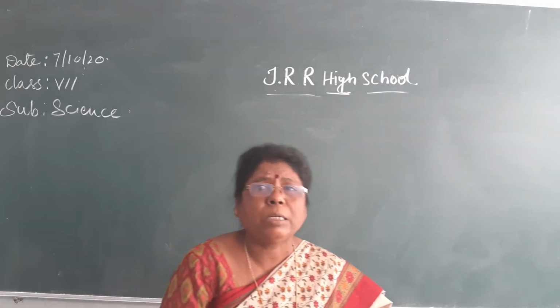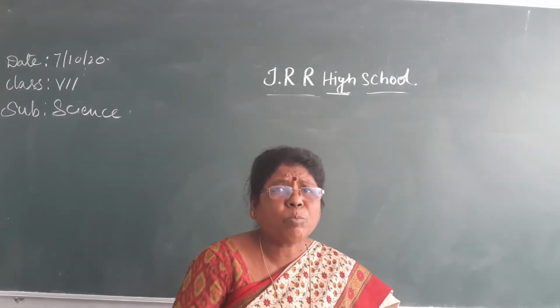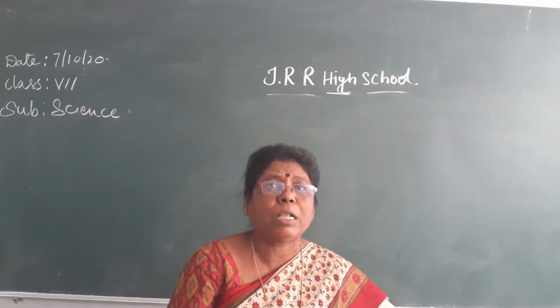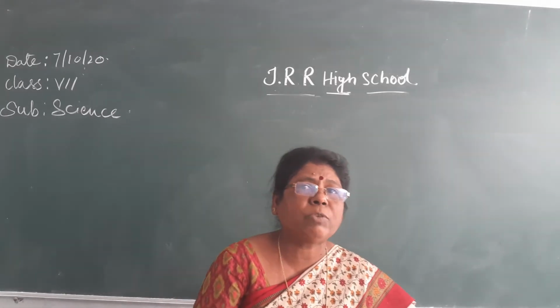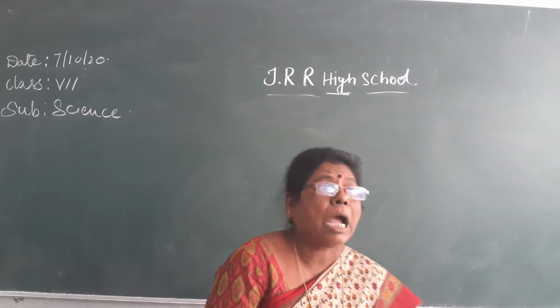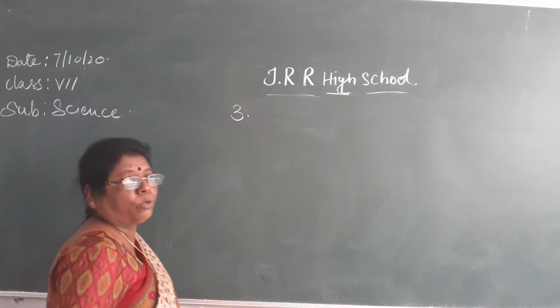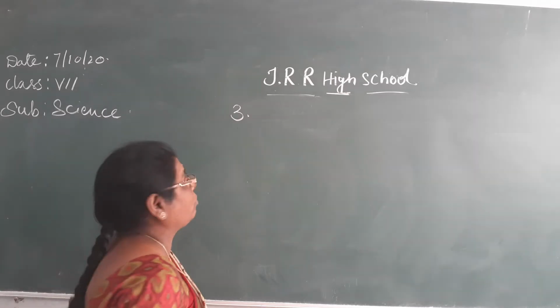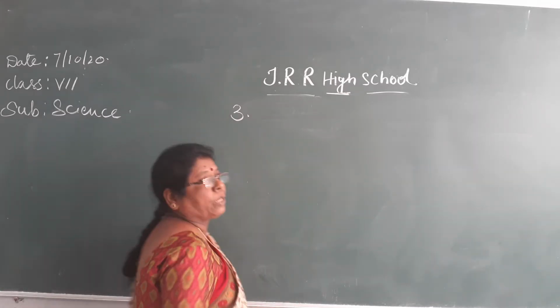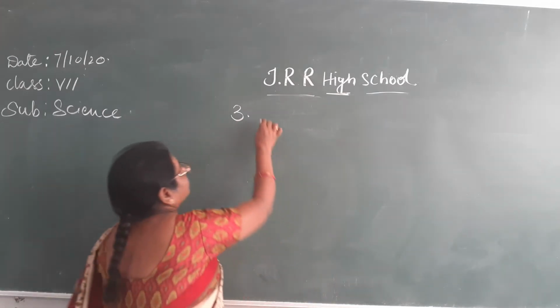Like this, we get some fibers from the animals also. The fibers which we get from the animals are called animal fibers. Now here we are going to learn about animal fiber and the process involved in getting the fiber from the animals.